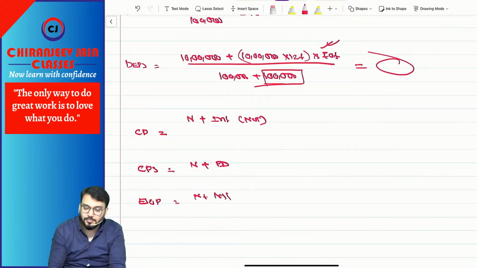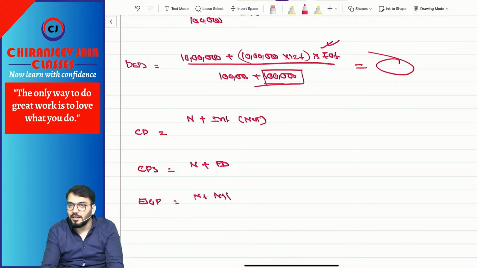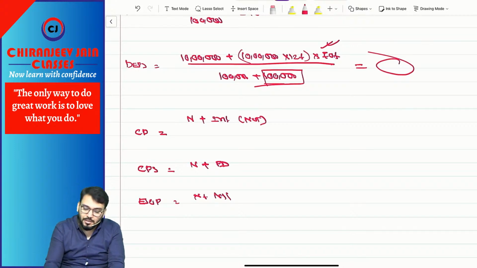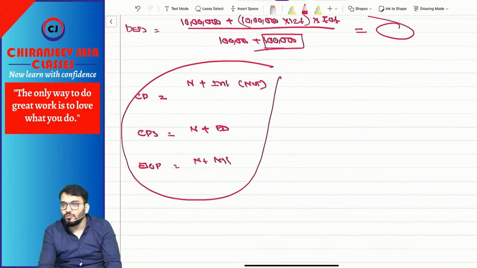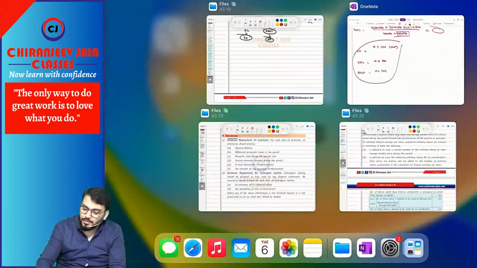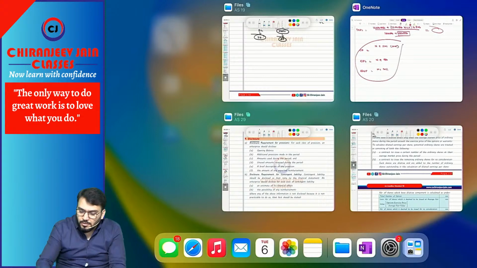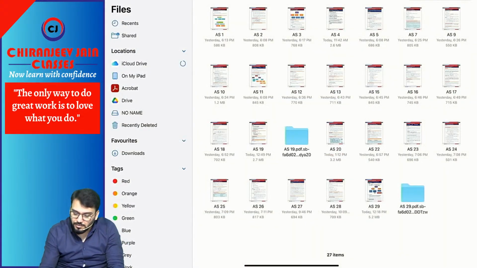Nil. So ESOPs are not entitled to any income. Have you understood this point? With this AS20 is also covered. Now we'll take AS17 also.